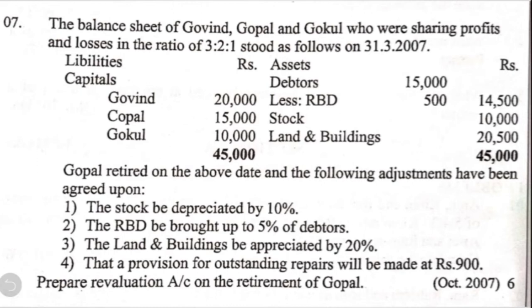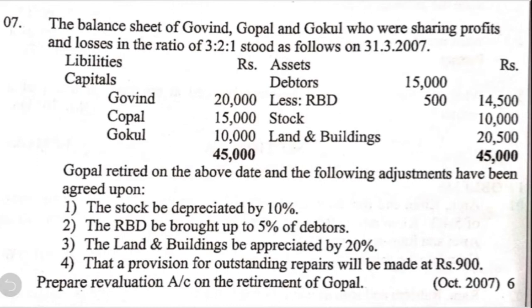The balance sheet of Govind, Gopal and Gokul, who were sharing profits and losses in the ratio of 3:2:1, stood as follows on 31st March 2007. On the asset side, we find debtors 15,000 less RBD 500, the net value is 14,500, stock 10,000, land and buildings 20,500. On the liability side, they have given the capital of 3 partners.